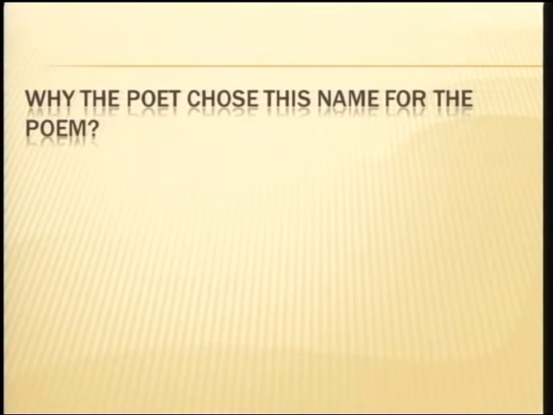Why did the poet choose this name for the poem? Well, the poet describes the happiness that he received in a field full of flowers, and why they make him feel happy. Hence, this title, Daffodils.